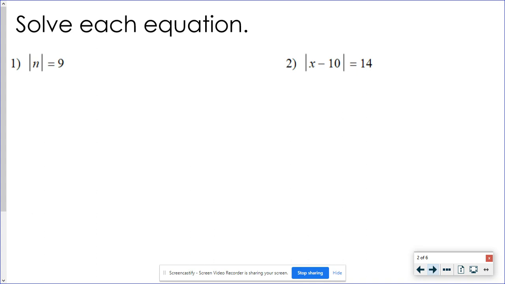I'm going to suggest that you write down most of these problems, maybe not these first two because they are pretty basic, but I would still suggest that you're writing down problems as your examples to look at later.